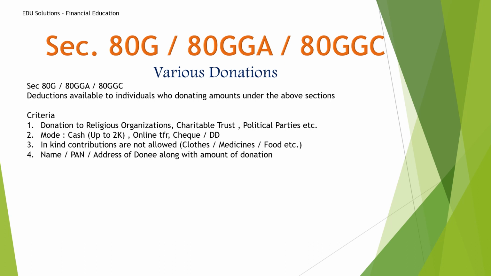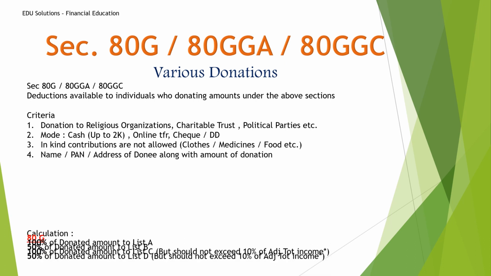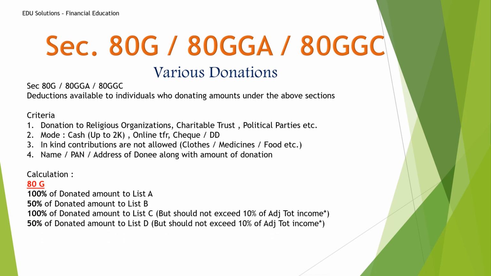Then you should get the name, PAN number, and address of the donee along with the amount of donation. You should get a receipt for this donation, then only you can claim under income tax. So what is the calculation? I will explain the calculation for 80G, then 80GGA, then 80GGC.